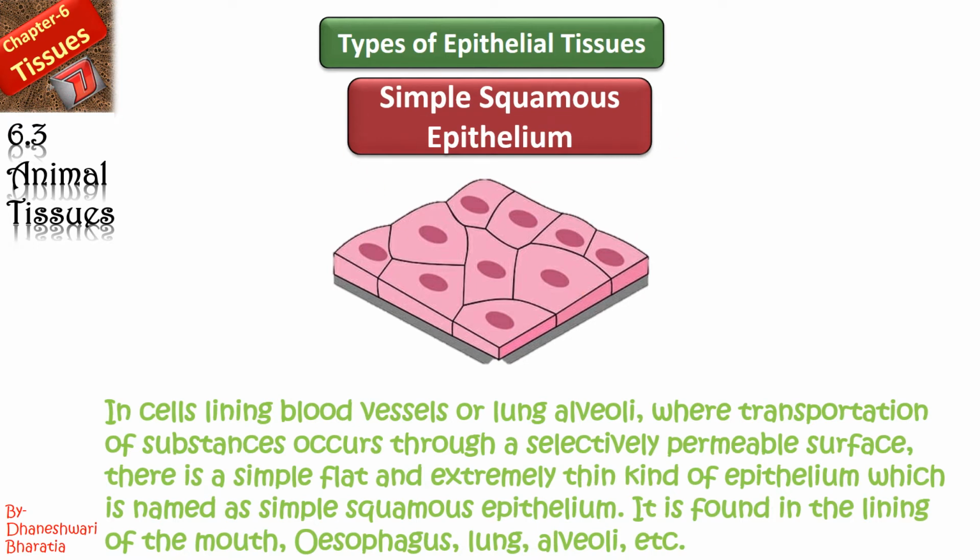And where do we find it? In the lining of mouth, blood vessels, esophagus and lung alveoli. Am I clear? Now let's move to the second types.